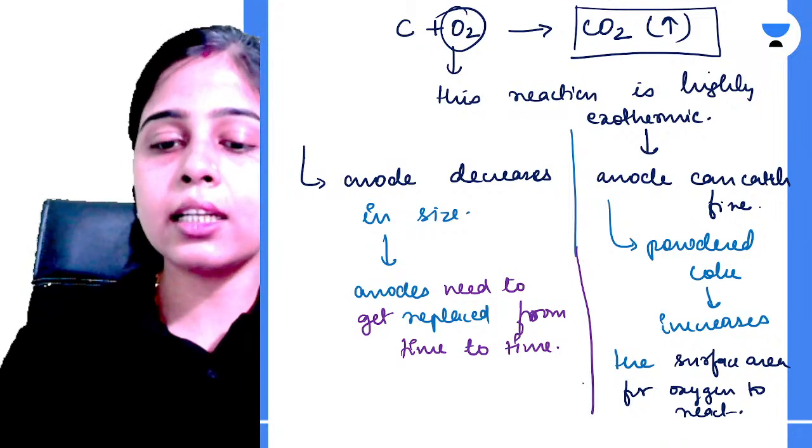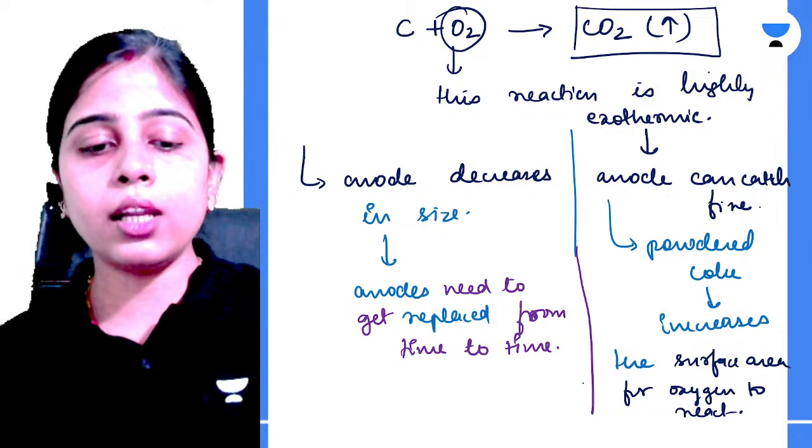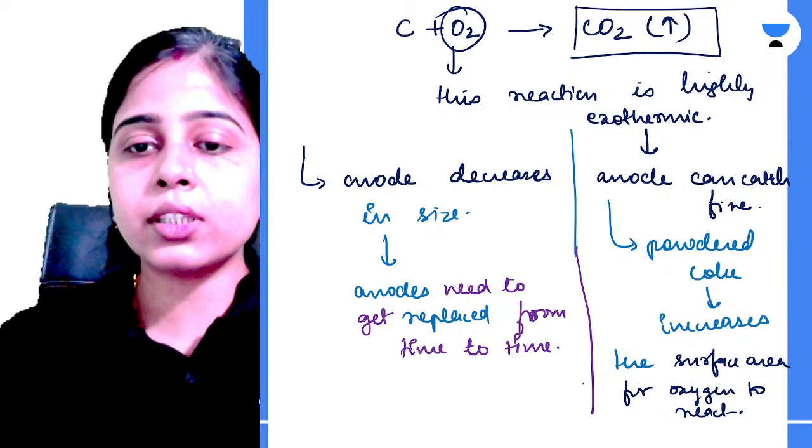Clear? So this is the whole Hall Heroult process.